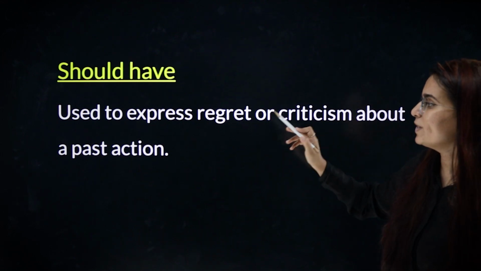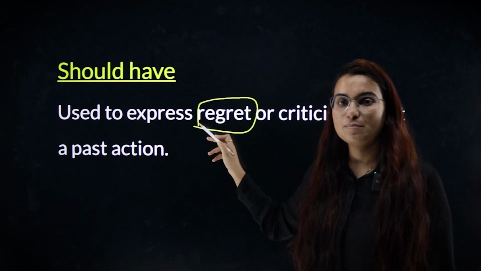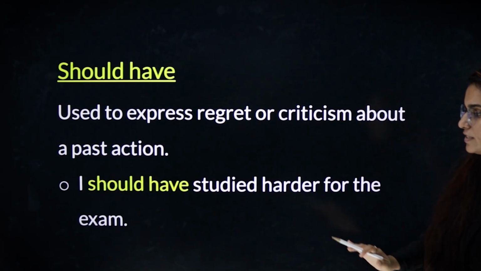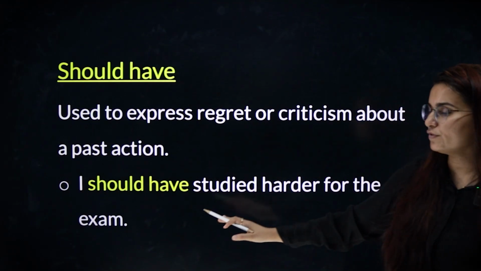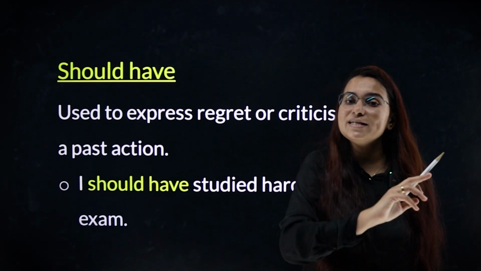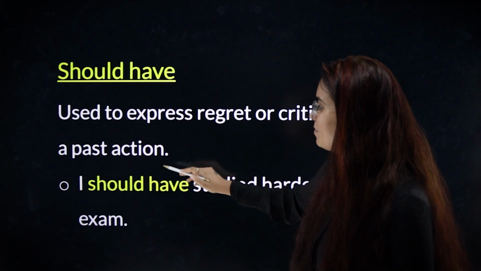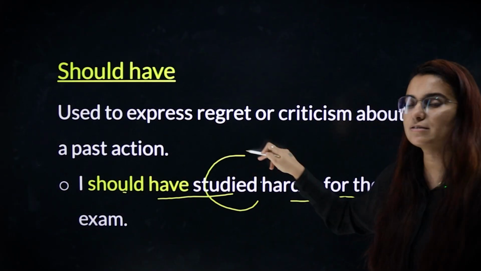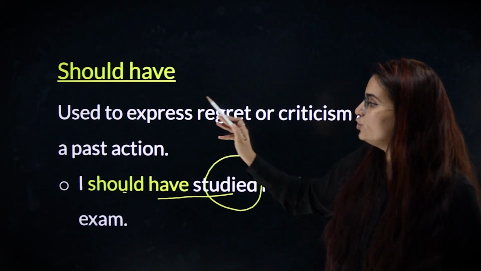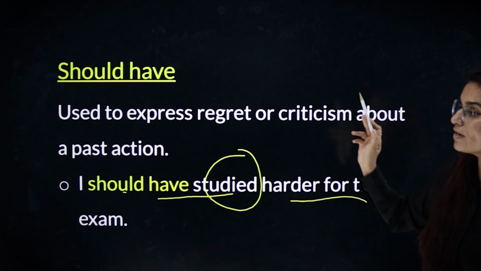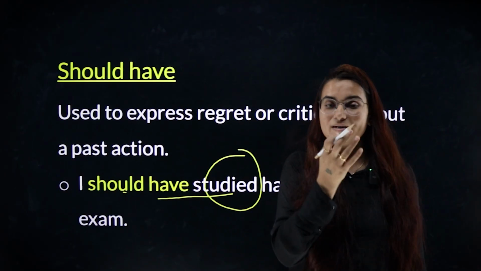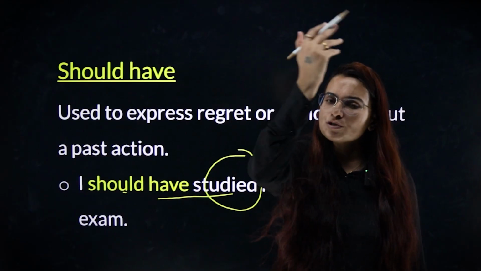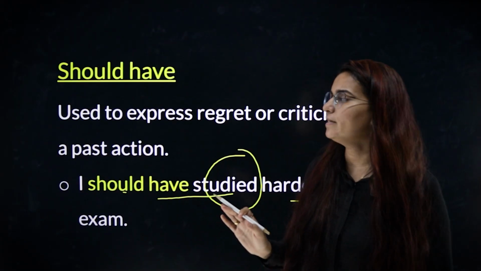Should have is used to express regret. मुझे कर लेना चाहिए था. For example, I should have studied harder for the exam. मुझे मेहनत कर लेनी चाहिए थी पर नहीं की. ये भी पास्ट में है. I should have studied harder for the exam. Past tense. I should have. You are trying to express regret or criticism about the past action. नहीं किया उसका दुख मना रहे हैं. उसमें ability थी, decide किया कि नहीं करना है.